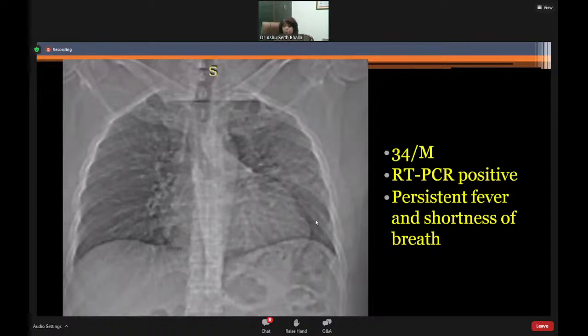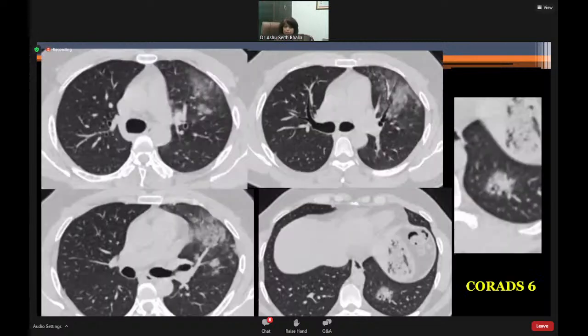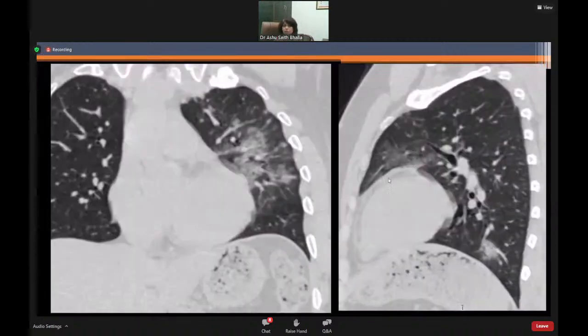Apart from shortness of breath, another indication which was subsequently brought in to perform CT scan imaging was persistent fever. We had a subset of patients who, after say 10 days, still had high grade fever that was not resolving, even if they did not have hypoxia and shortness of breath. So that was another subset in which we performed CT scans because we needed to differentiate, particularly if steroids had been used, whether this was COVID-19 pneumonia or a superadded infection. For instance, in this case, it was COVID-19 pneumonia, and subsequently I will show you a case of superadded infection. So we labeled it as CORADS 6, that this is consistent with COVID-19 pneumonia with no superinfection.